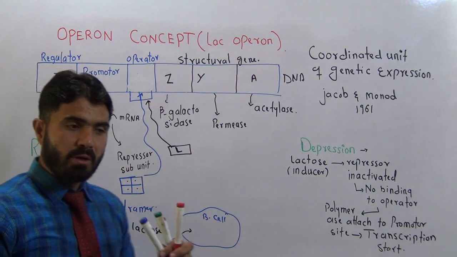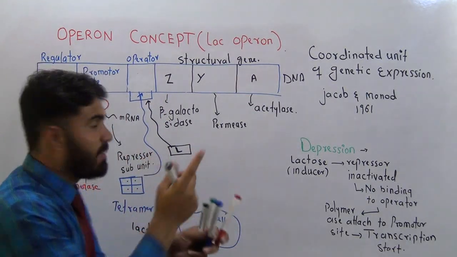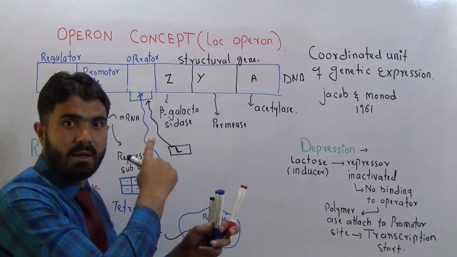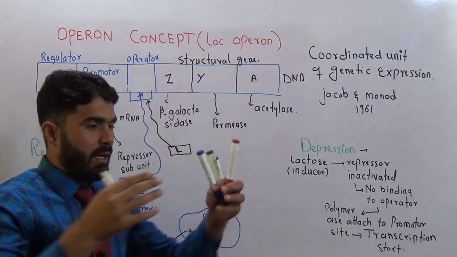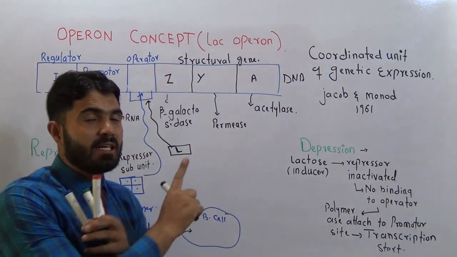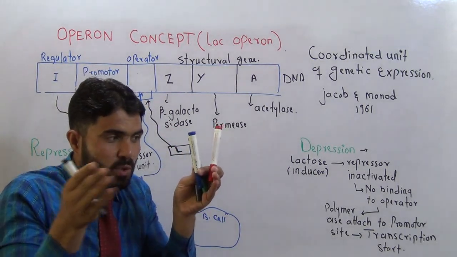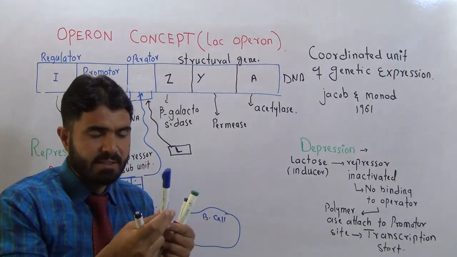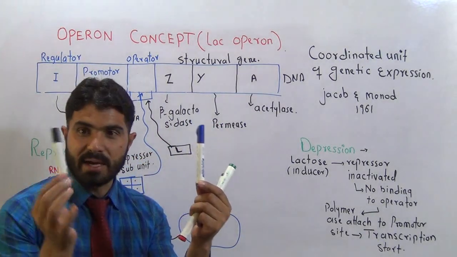Why? Because some kind of changes will take place in the repressor. Why? Because that L, lactose, will bind to it. Once the lactose is attached, let's suppose this is your repressor molecule and this is lactose.